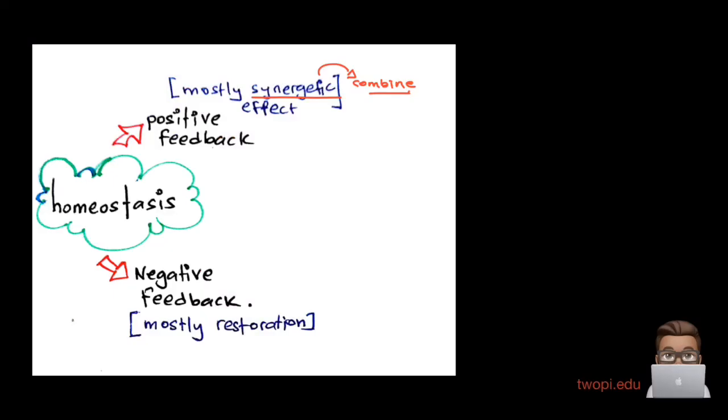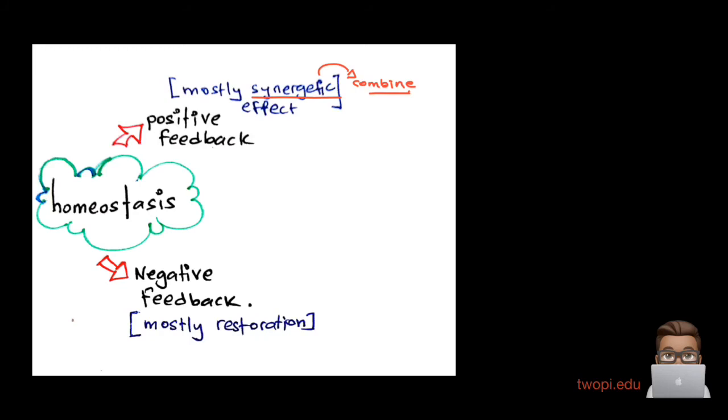Moving on further, homeostasis has 2 types of feedback. One is positive, one is negative. Negative feedback is mostly restoration. The student must remember, when we talk about negative feedback, when a value rises, homeostasis pulls it back to the norm. That means it's pulling down. Let's say a value goes down, homeostasis pulls up, increases the value. Alright, now positive feedback doesn't work like that.